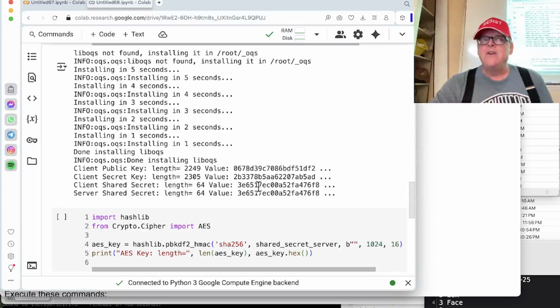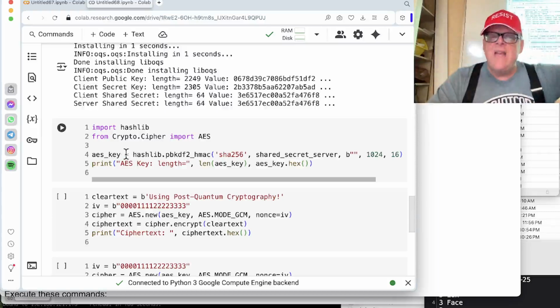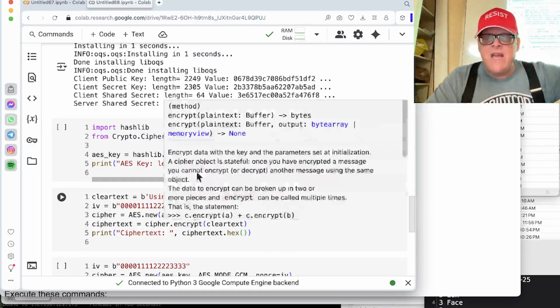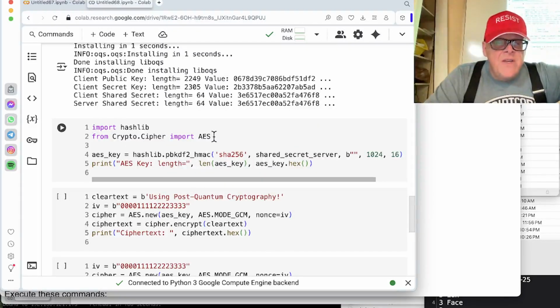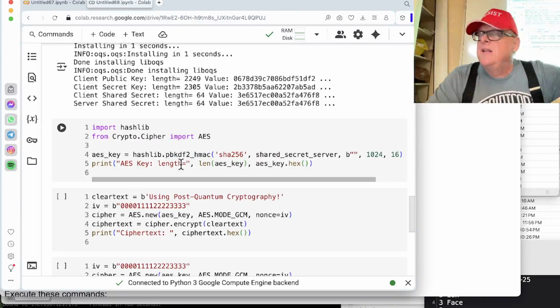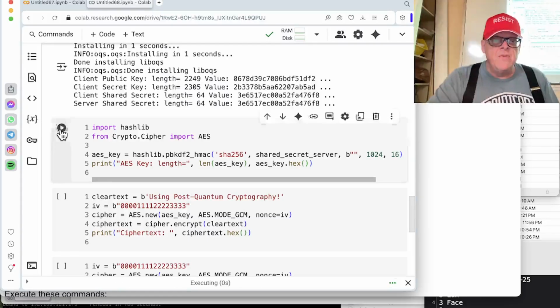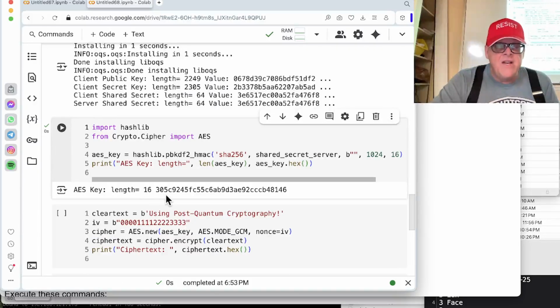So now that we have a shared secret, I just thought I'd finish the job. Once you have a shared secret, then it just does something we've done before. If you have a shared secret, then all you have to do is derive an AES key from it and encrypt your data with AES. So this is the code that does PBKDF2, password-based key derivation. And so I used SHA-256 and 1024 rounds to take the shared secret and turn it into a 16-byte key. So if you run that, that'll create an AES key, and there it is, 16 bytes, random hexadecimal digits.